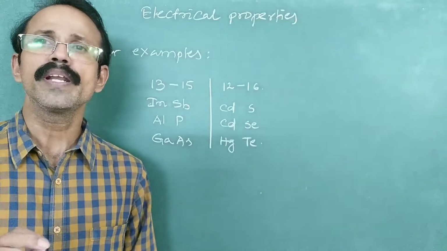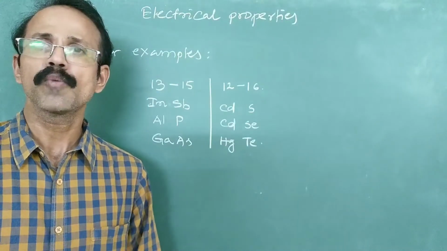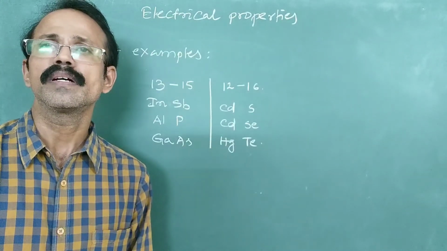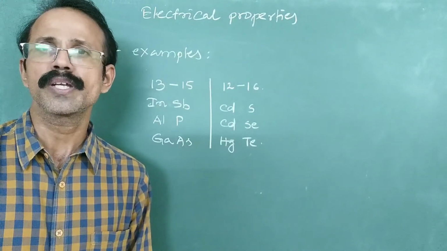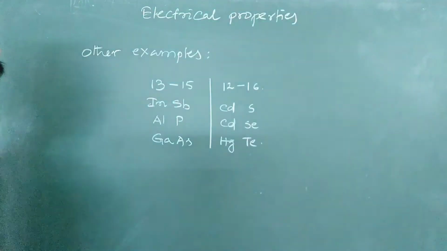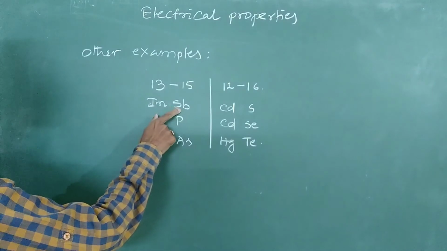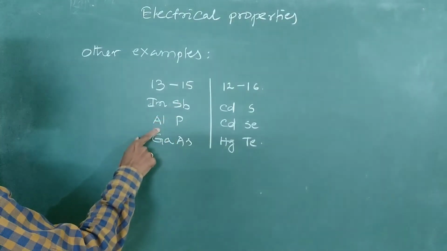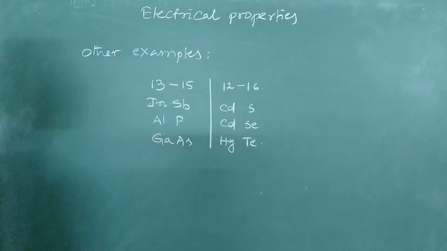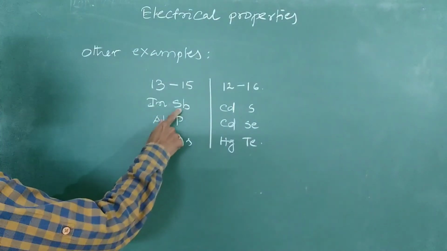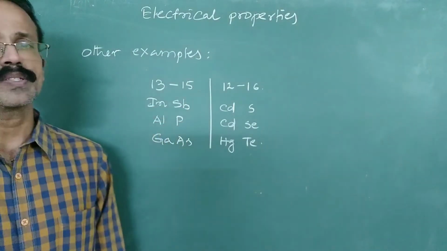Not only group 14 elements, we can dope other group elements like group 12 or 13 with group 15 or 16 elements like this. Here indium is doped with antimony, aluminum with phosphorus, gallium with arsenic. So these are group 13 elements and these are group 15 elements.